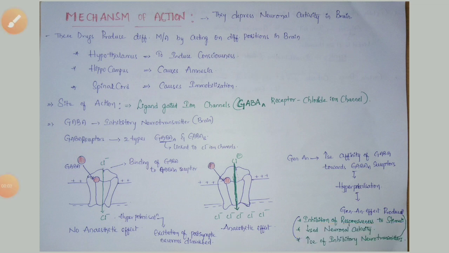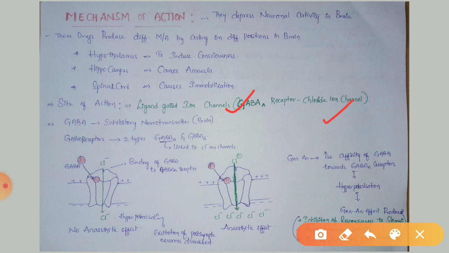The main site of action for general anesthetics are ligand gated ion channels. So GABA A receptors are linked to the chloride ion channels. Upon these ion channels, the general anesthetics can show their effect. GABA means gamma amino butyric acid.